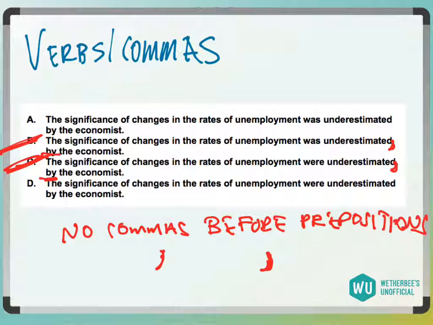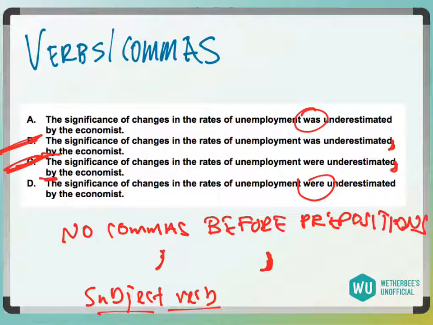Okay, so now the difference between the answer choices we have left is "were" and "was." When you see verb agreement as the difference between answer choices, you have to be really careful. Because more often than not, you have a subject and then a verb right after it, but not always. Sometimes we have a subject, and then a dependent clause in the middle, or maybe some prepositional phrases, and then your verb. And that's what's happening here.